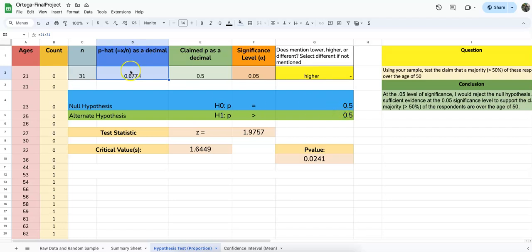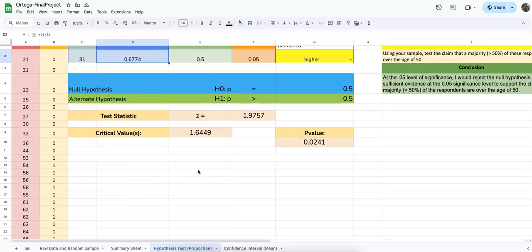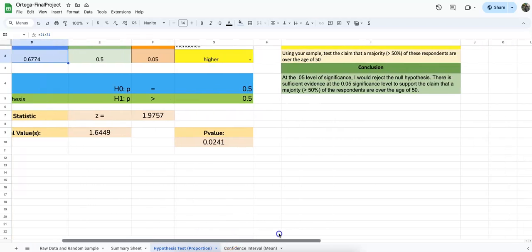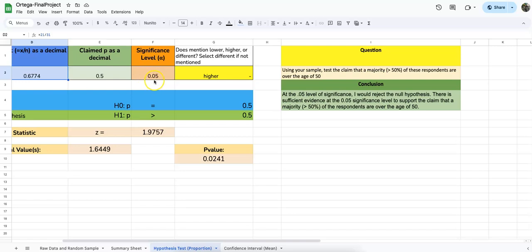We come out to a test statistic of 1.9757, or 1.976 if we're rounding. Critical value is 1.6449, or 1.645. And our p-value is 0.0241, and we're testing at 0.05.